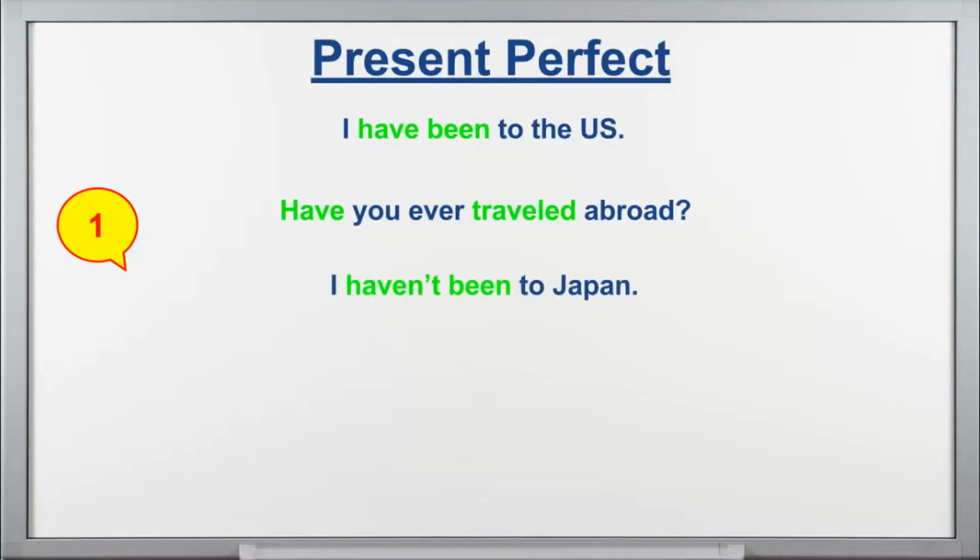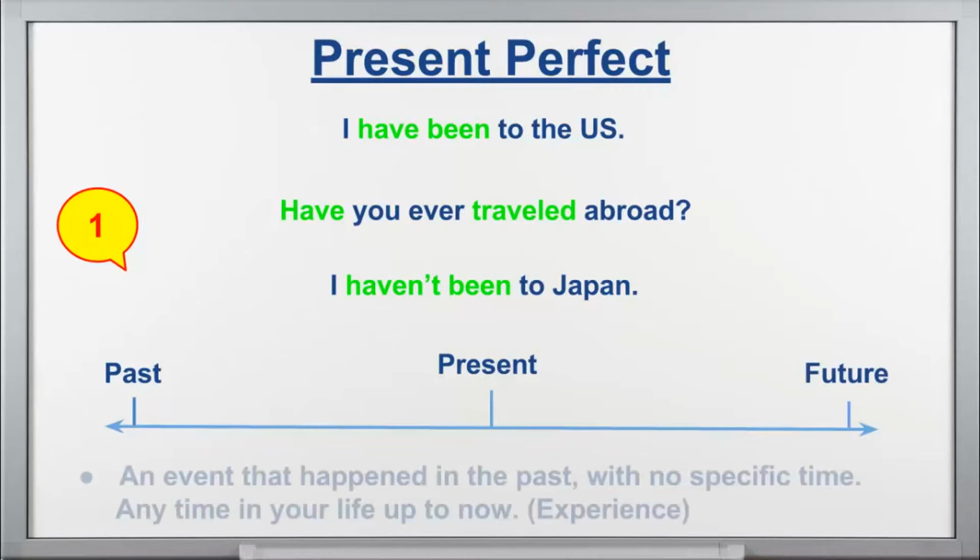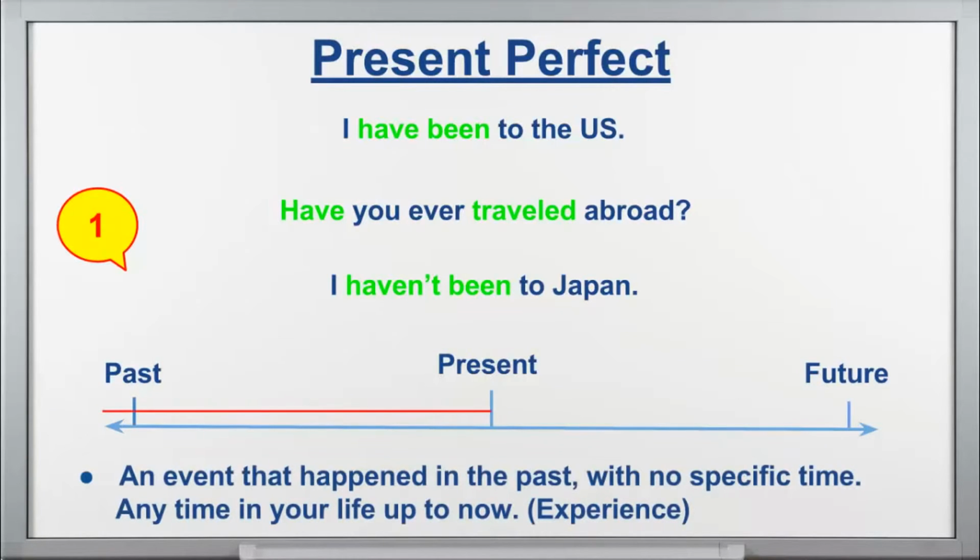Now, why did I say this is the first moment you use the present perfect? Well, you see, these sentences, as you can pay attention here, they refer to the past. Okay, you see here the present, the past, the future, but they refer to the past. And they represent an event in the past with no specific time.